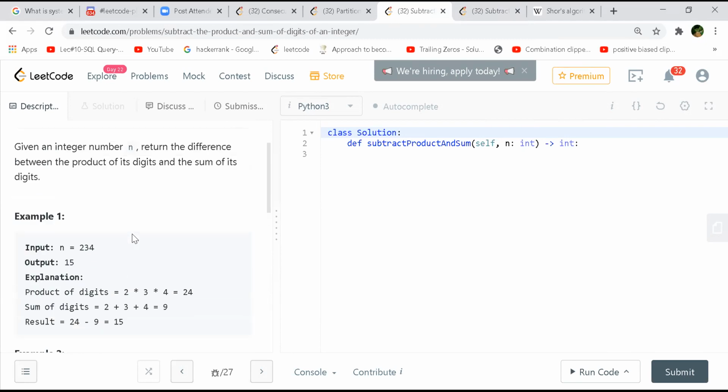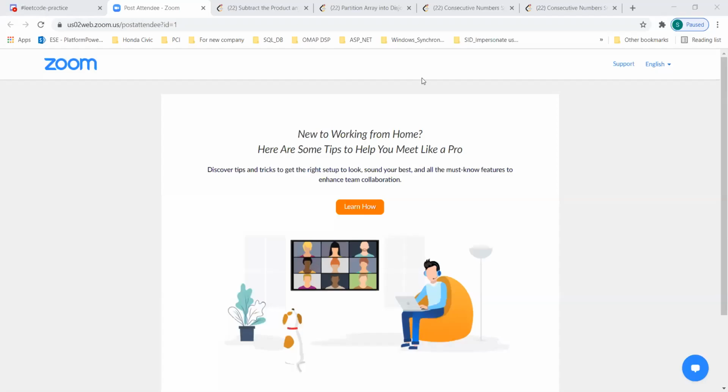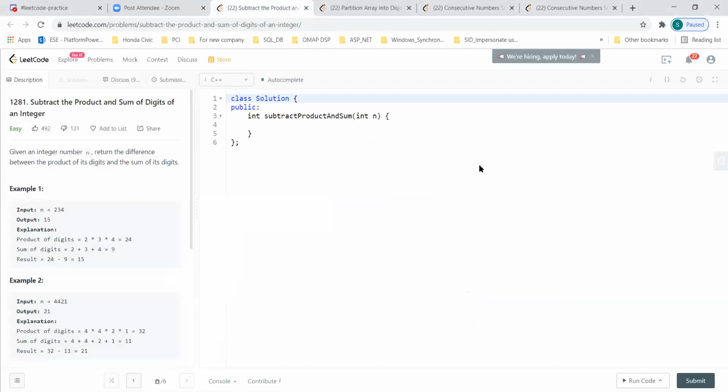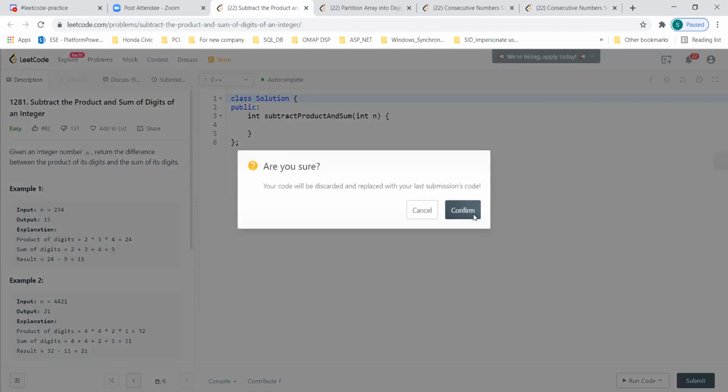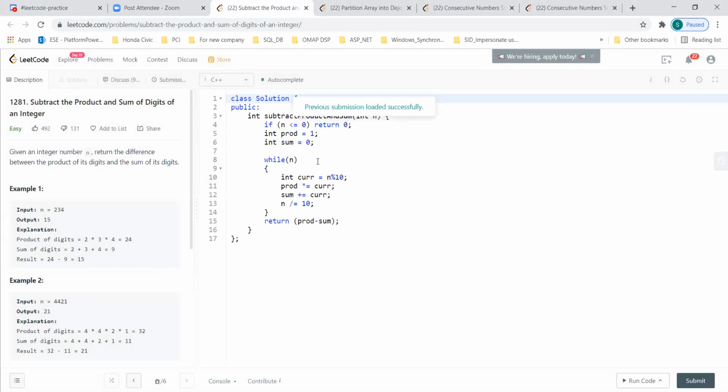Okay. So in that case, let me show my code then. Sure. So this is what it was, right? Okay. Yeah, so I did it the very simple way.